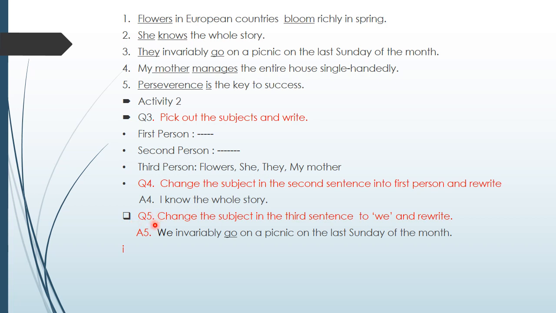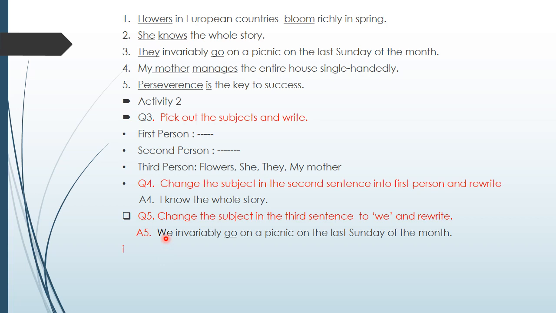Next, question number 5. Change the subject in the third sentence to we and rewrite. So, what is the third sentence? They invariably go on a picnic on the last Sunday of the month. The subject is they, plural. In the place of they, we have to write we. So, we invariably go on a picnic on the last Sunday of the month.